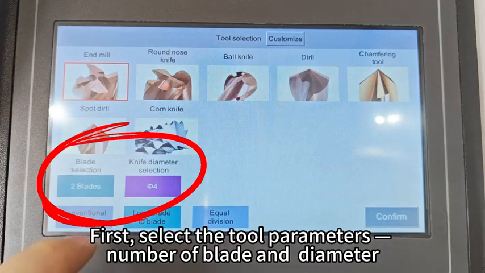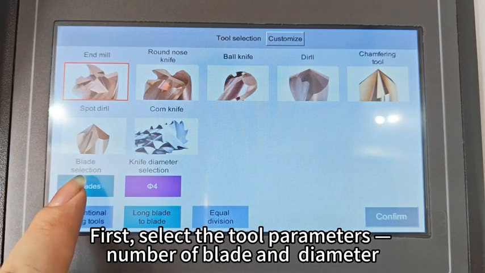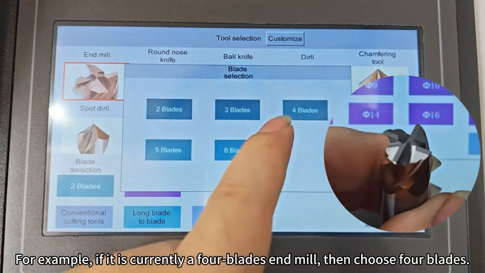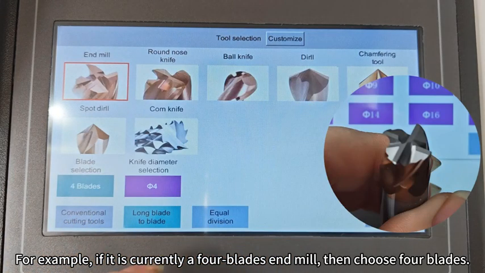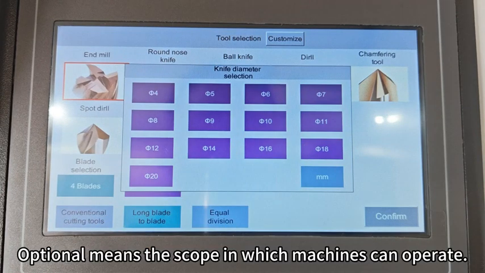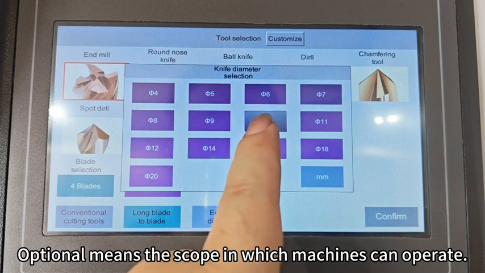First, select the tool parameters, number of blades and diameter. For example, if it is currently a 4-blade end mill, then choose 4 blades. Select the diameter of the cutting tool. Optional means the scope in which the machine can operate.